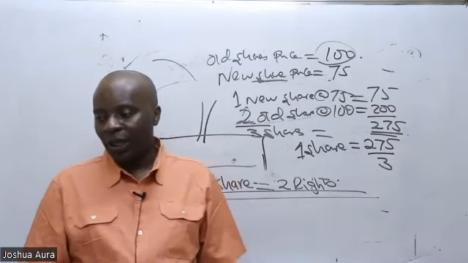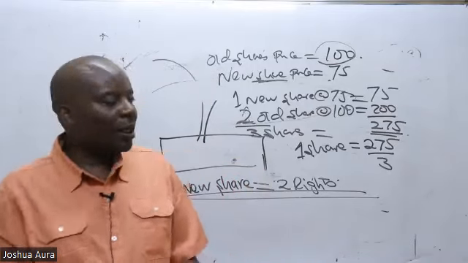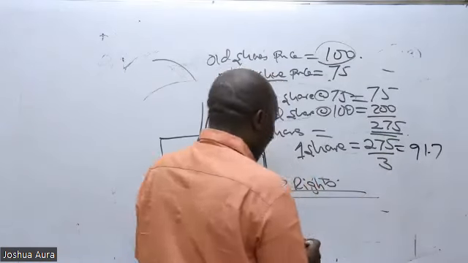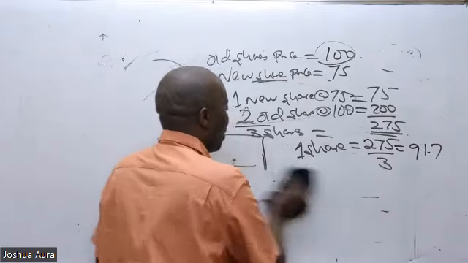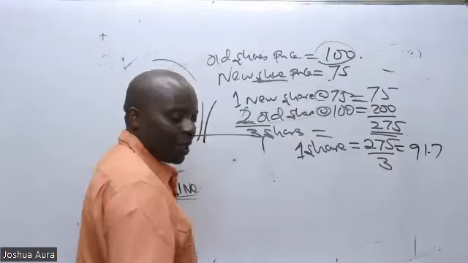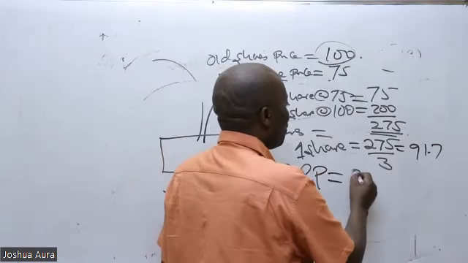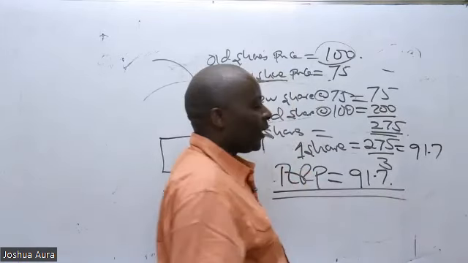275 divided by 3 is 91.7. So I'll write here, just in summary, the theoretical ex-rights price. The theoretical ex-rights price is 91.7. Scare the examiner by double underlining.